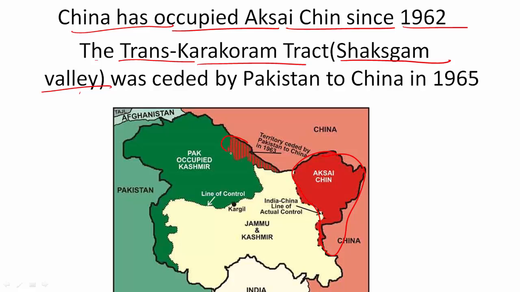This area is the Shaksgam Valley. They just gave it away to China as a gift, and this has been another problem. India says that earlier only India and Pakistan were party to this conflict. Now China is also a third party because some area is under Chinese control. So this has further complicated the problem of Kashmir.